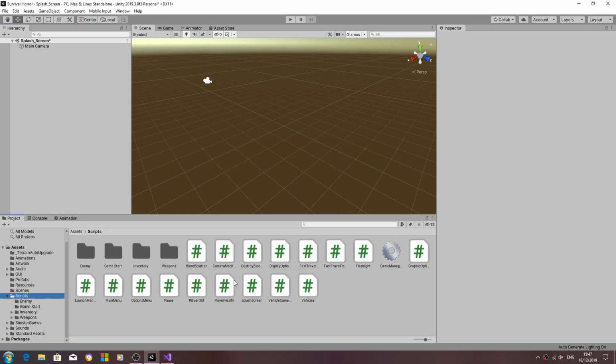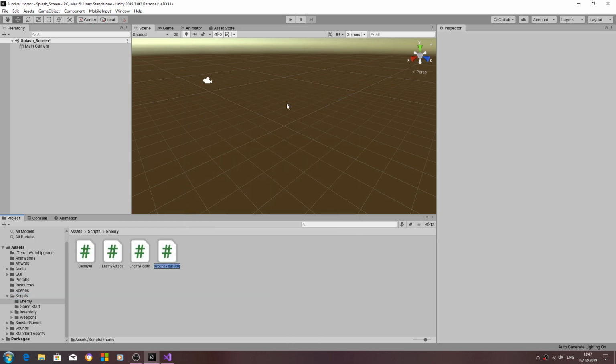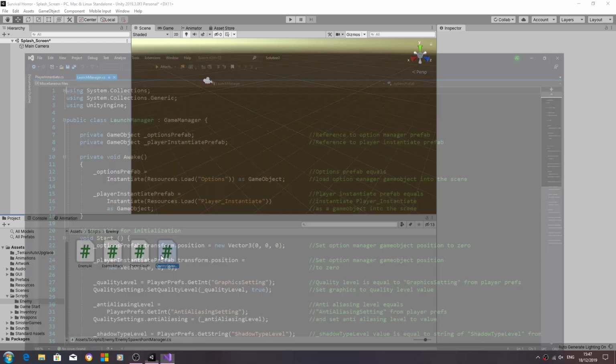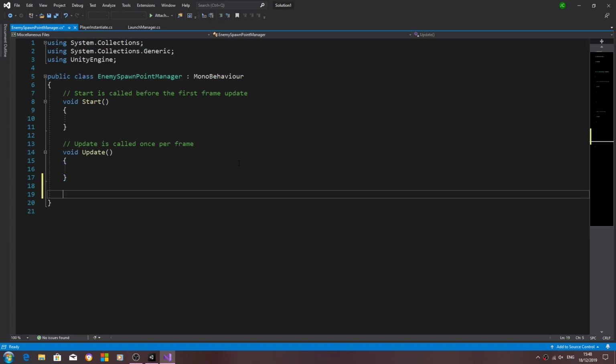And we'll come to scripts. We'll make this in the enemy folder, so just go ahead and create a new CSharp script. We'll give it the same name, it doesn't matter. So enemy spawn point manager. We'll open up the script and we'll create a type.